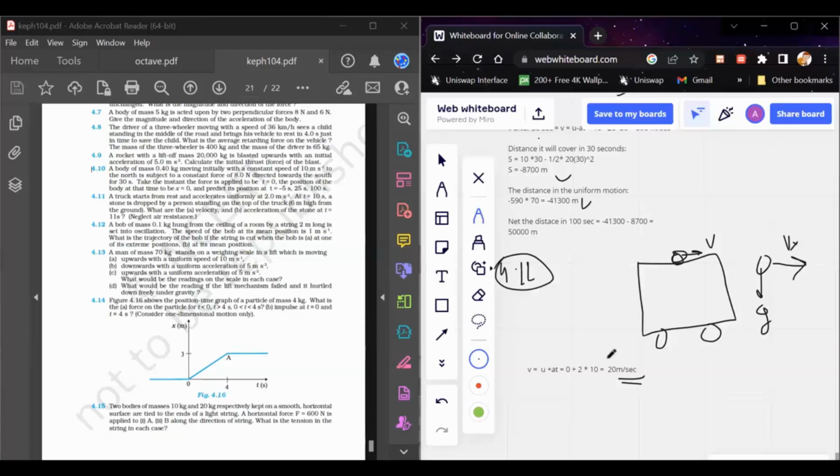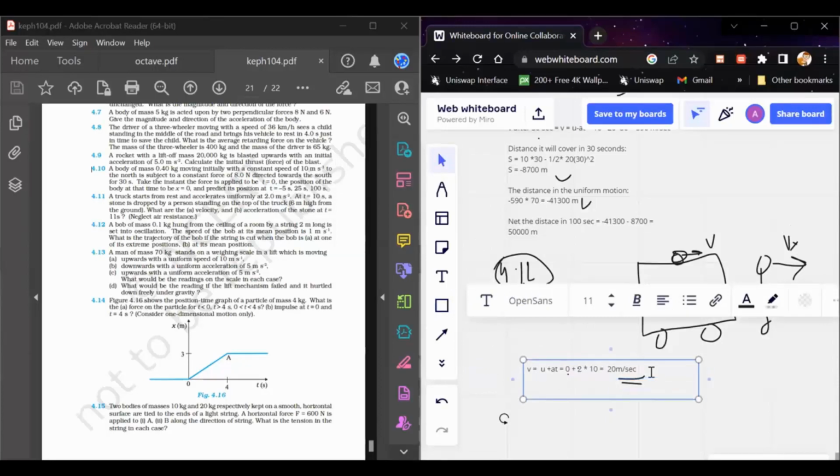The stone is dropped at t equals 10 seconds, and we have to find the velocity at t equals 11 seconds, so for 1 second it has moved under the influence of gravity.